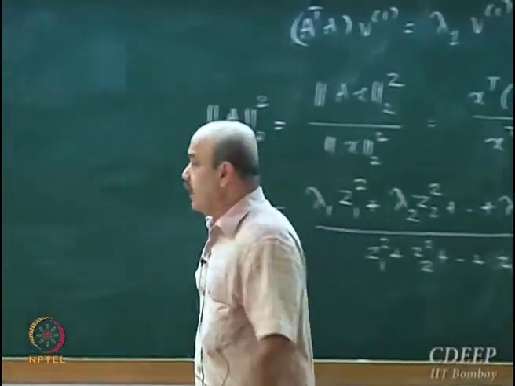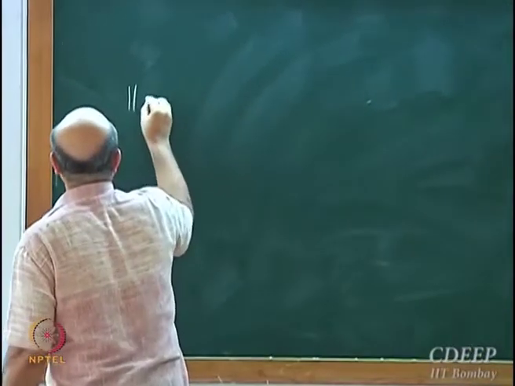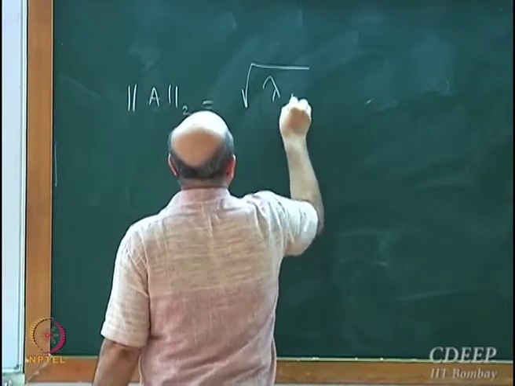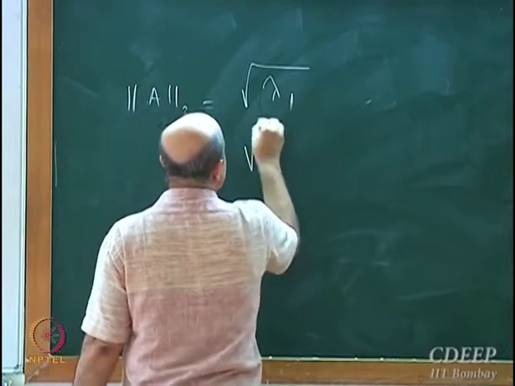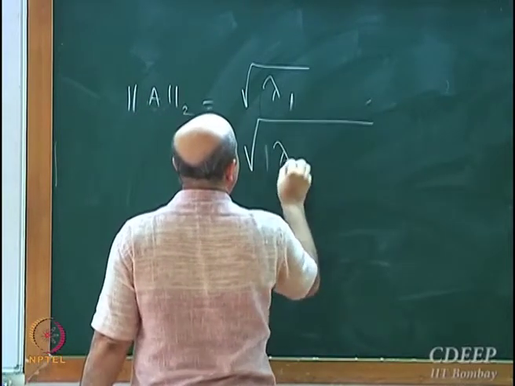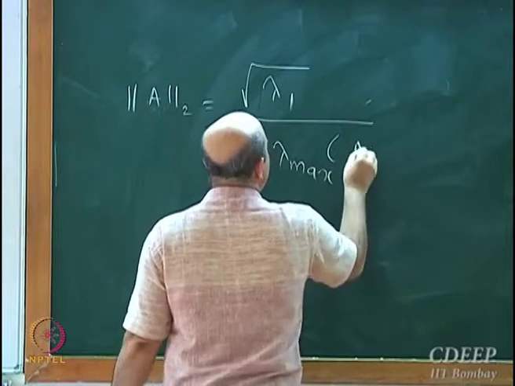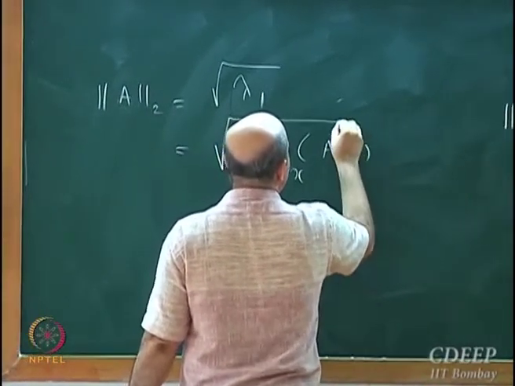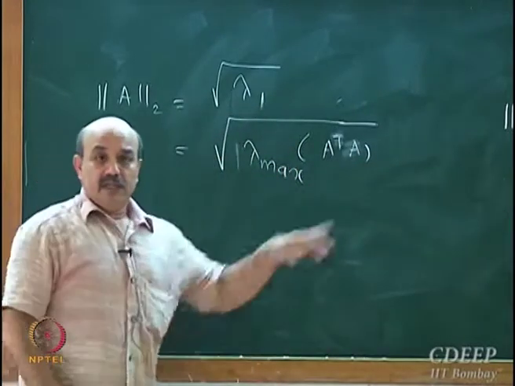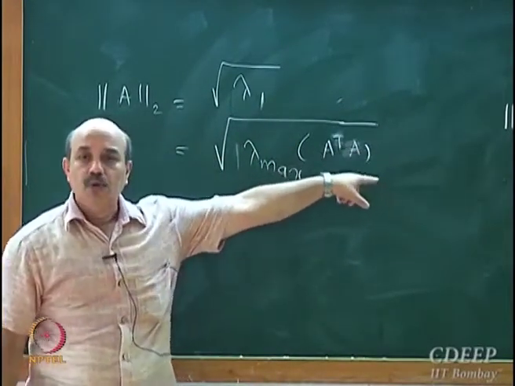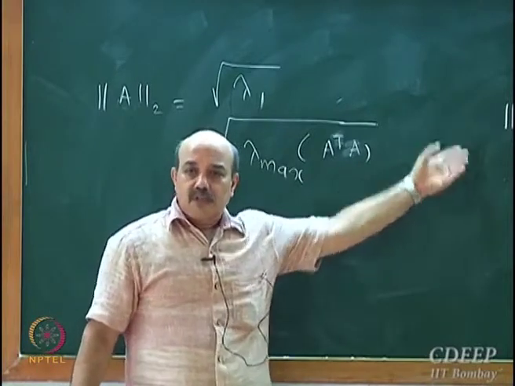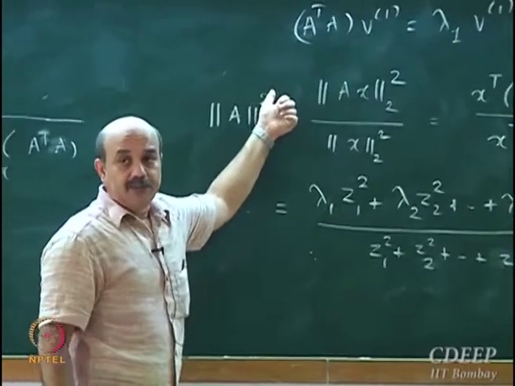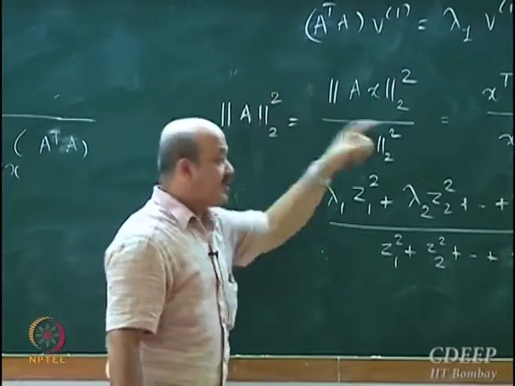It turns out that the 2 norm is the square root of lambda 1, that is, the square root of lambda max of A transpose A. This ratio was found for the 2 norm squared, which is equal to lambda 1.